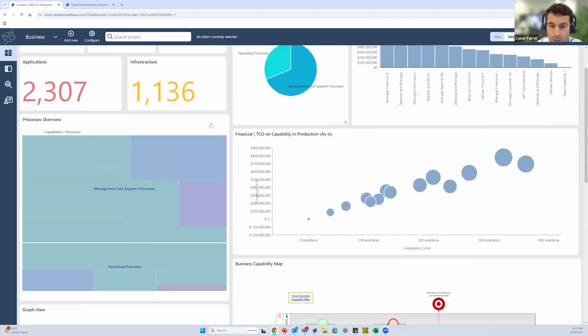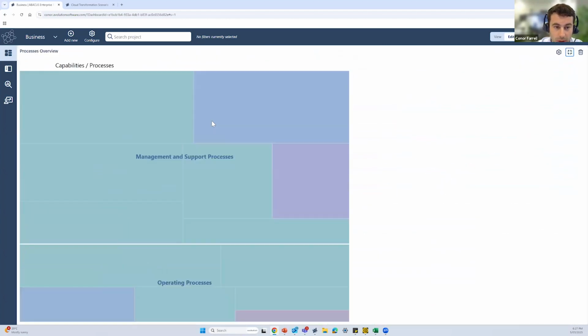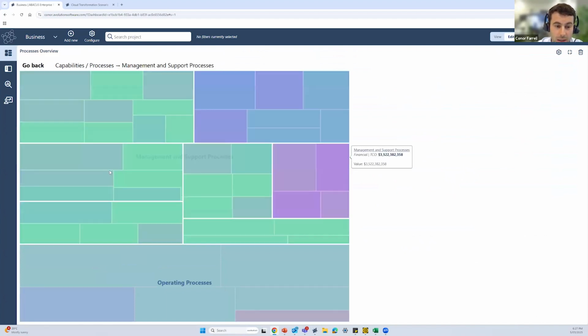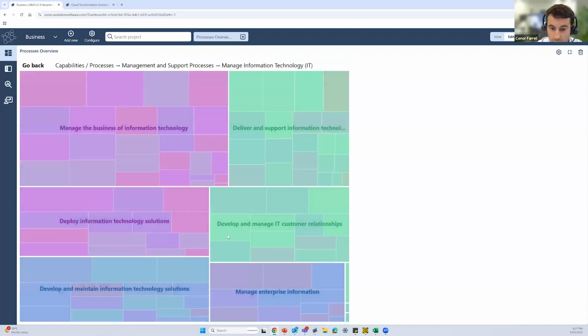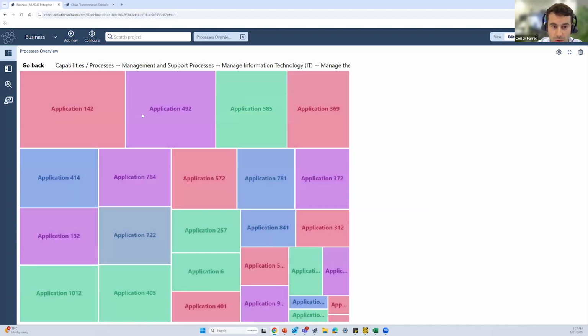Okay, so one area we haven't touched on that is also quite popular across the Abacus platform is our tree diagrams, where we can start to drill down through different areas to get an idea of what exists within individual processes. So if we wanted to focus on maybe managing our IT, we just continue to drill down here. Then we can see 6 different groups. If we wanted to go one step further, we might be interested to see what are the different applications that support these processes. So again, these are heat mapped according to what we want to do with each of these areas moving forward. There are also different shapes and sizes indicated of the total cost of ownership of each of these applications.